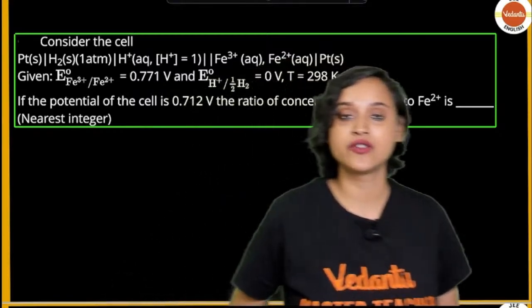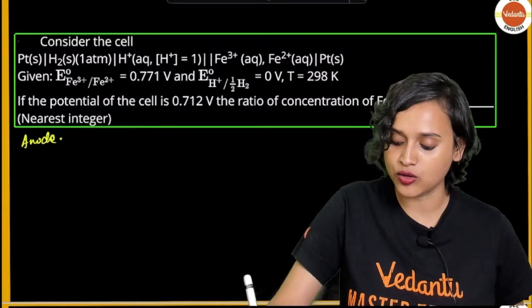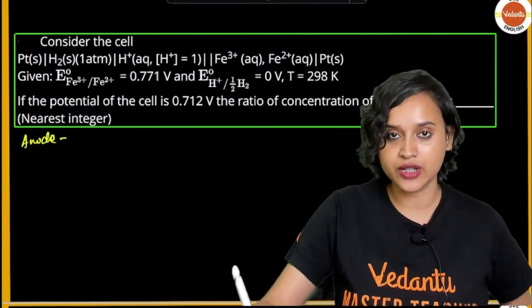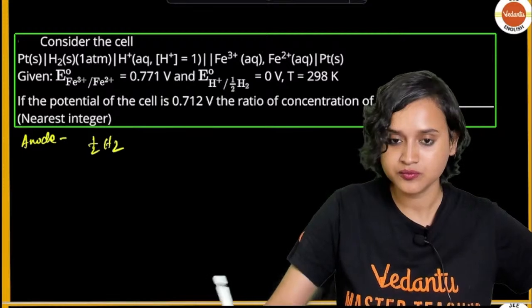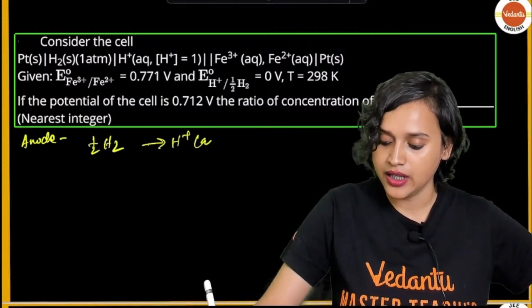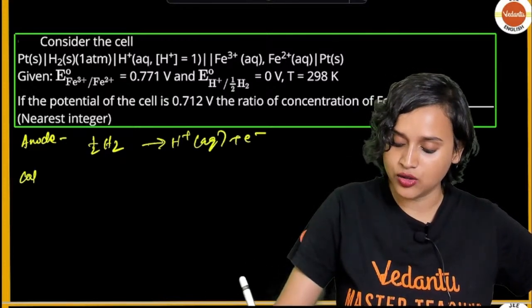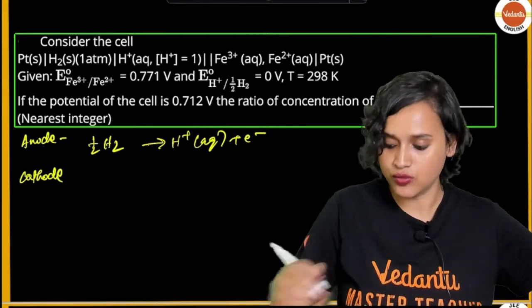So basically in this kind of a reaction, you have everything. Now let us write what is happening at the anode. Here you can see that half H2 is forming H plus aqueous plus electron. Now at the cathode, what is going to happen?